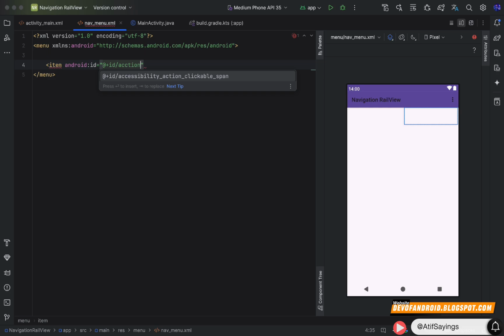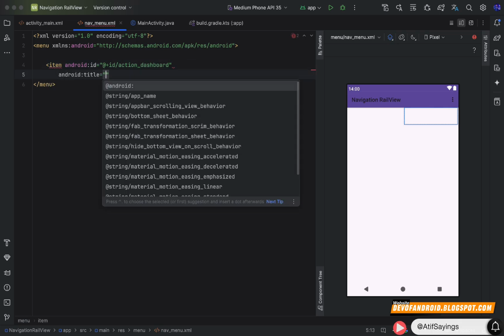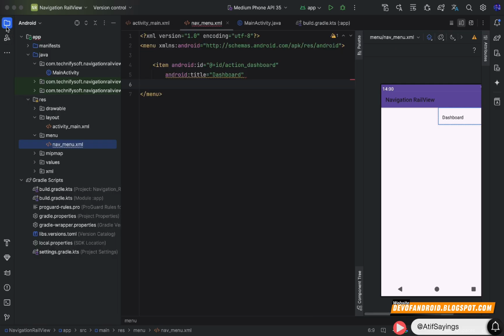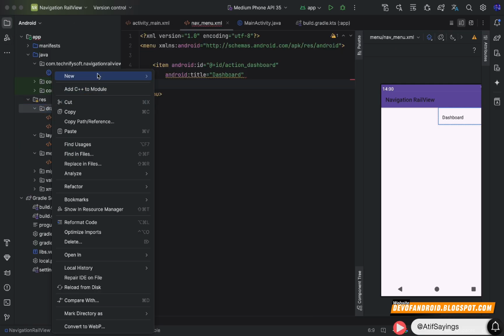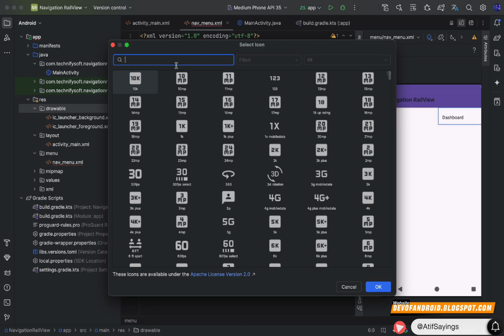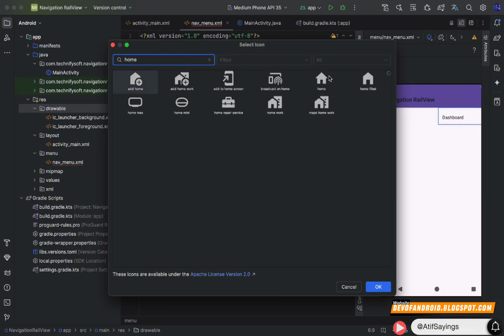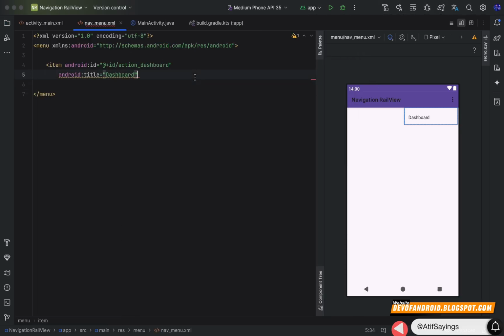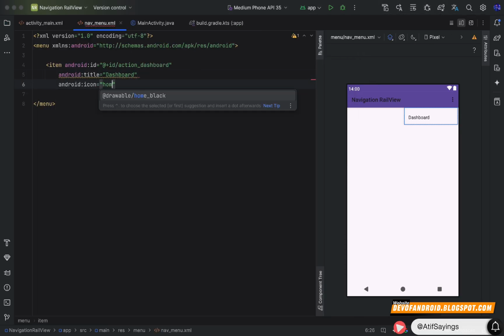Let's start by creating first menu item. ID will be action_dashboard. After setting the ID, we need to set the title of this item using the property title, and title will be dashboard. We also need to show an icon in this item. So let's create it in drawable folder. Right click on drawable folder, click new, click vector asset, click the clip art icon, choose the icon, home, click OK. Let's rename this icon with the name home_black. Click next and finish. Let's show this icon in the menu item using the property icon.